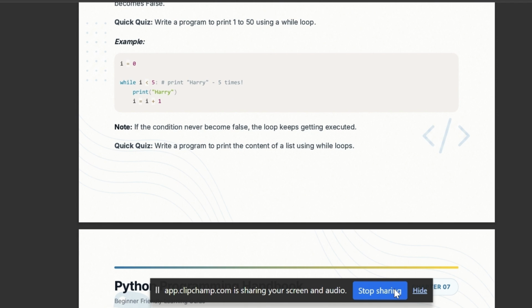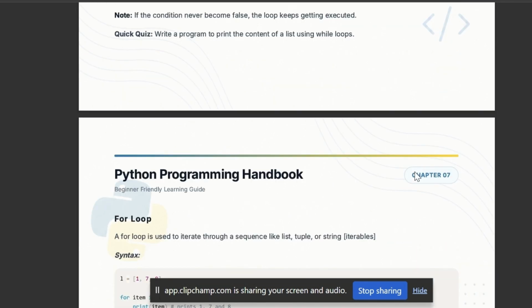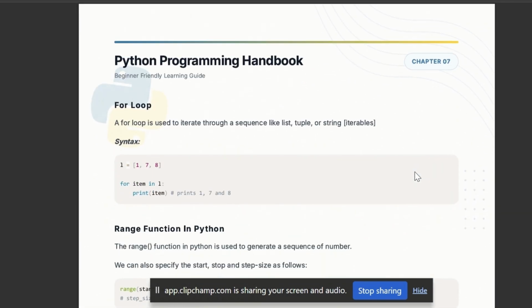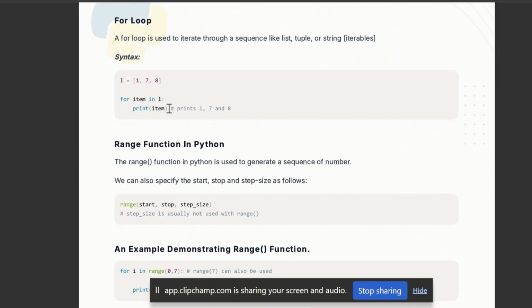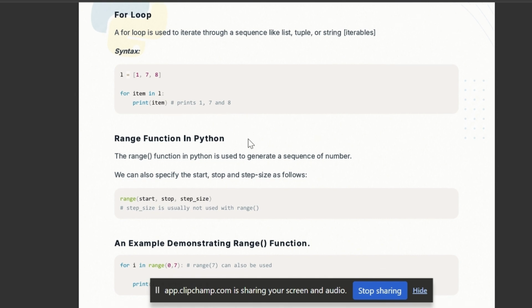Now have a look at the other section as well. Now the for loops. A for loop is used to iterate through a sequence like a list, tuple, or string. We use for loops when we have to iterate a number of times. Let's look at an example. Here, L is the list, and we are iterating over the list. We took item as a variable. When we iterate over L and print item, we get the output 1, 7, and 8.